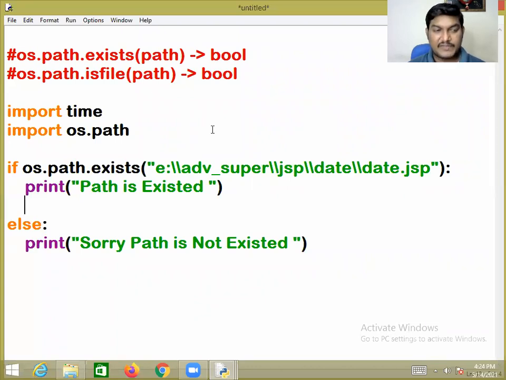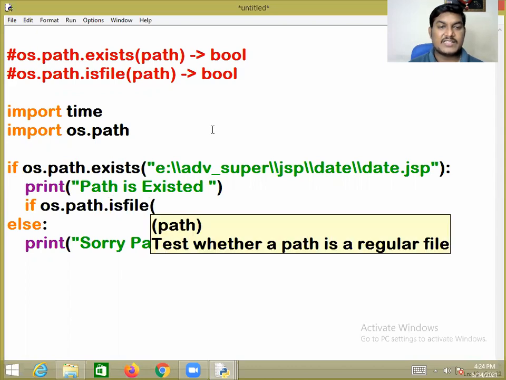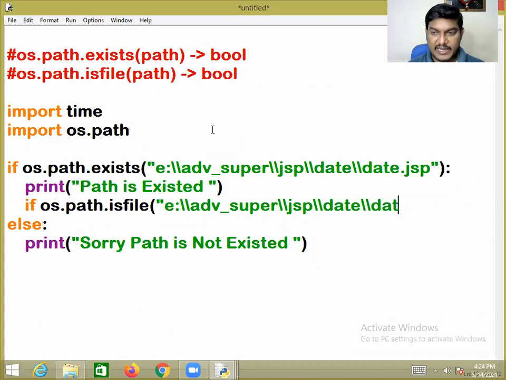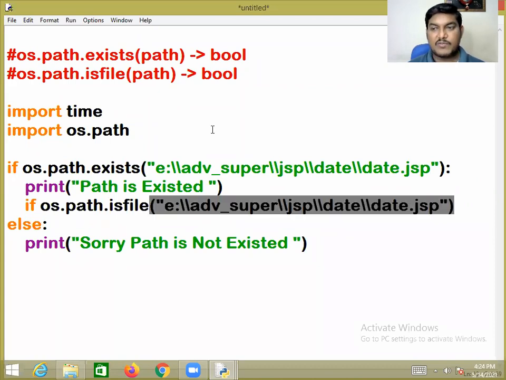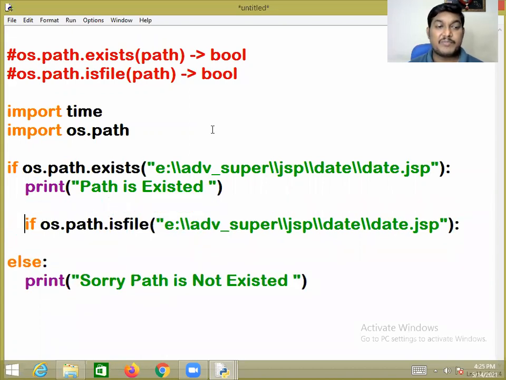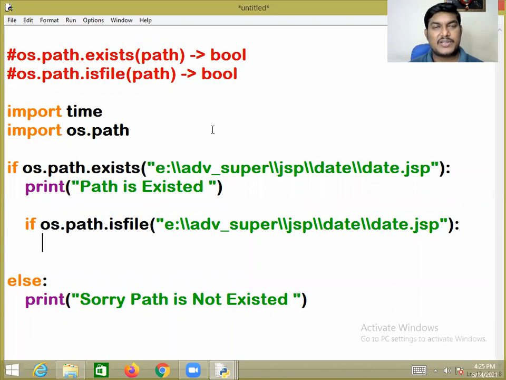So if os.path.isfile. isfile is another function. isfile is a function from the os.path module. Again, you have to give the complete path, sir: adv_super, JSP, date, date.jsp. To know my requirement here, I'm requesting my PVM to ensure whether the specified path is a file or not.